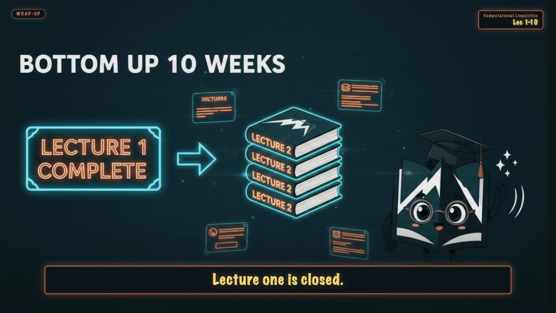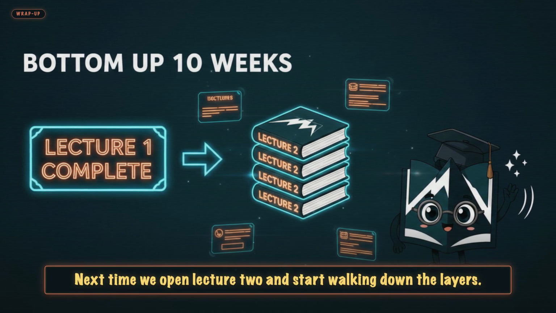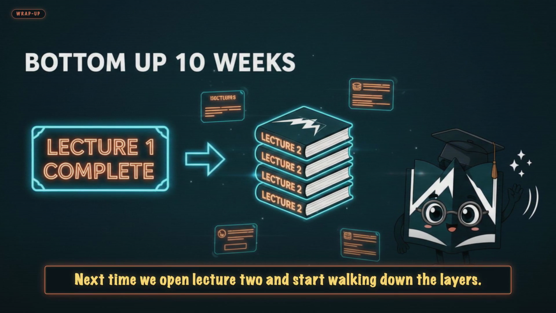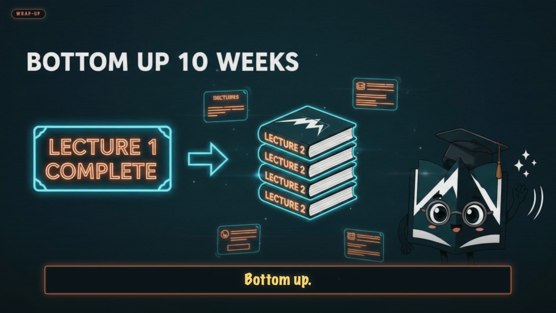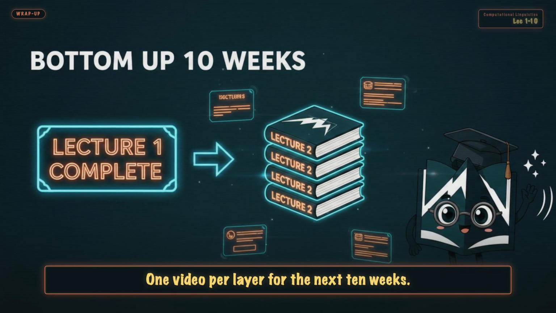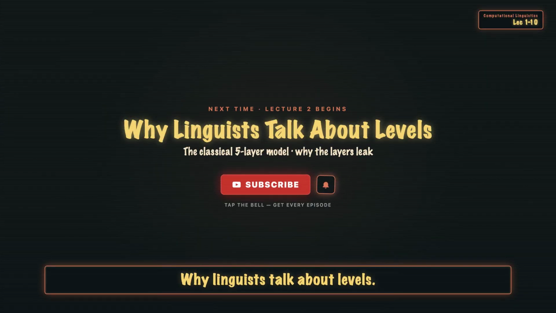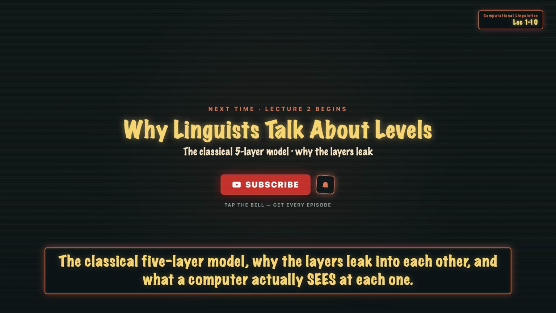Lecture 1 is closed. You now have the history, the 4 obstacles, the lens. Next time we open Lecture 2 and start walking down the layers, bottom up, sound to conversation. 1 video per layer for the next 10 weeks. Next time, Lecture 2 opens. Why linguists talk about levels, the classical 5-layer model, why the layers leak into each other, and what a computer actually sees at each one.